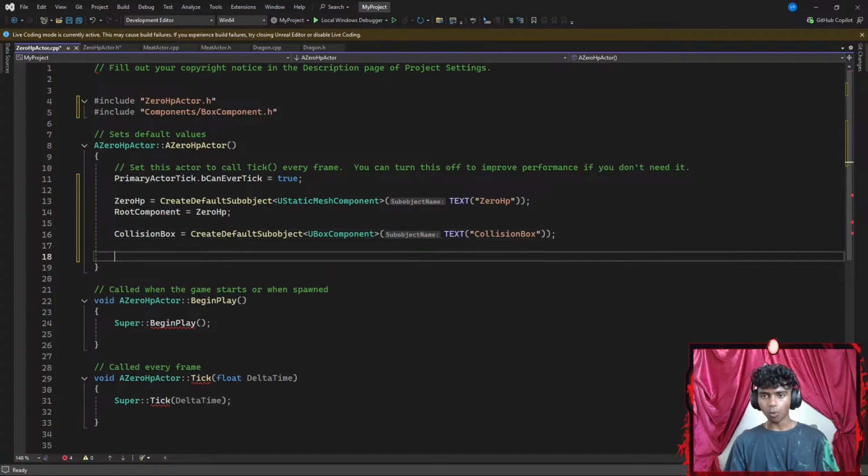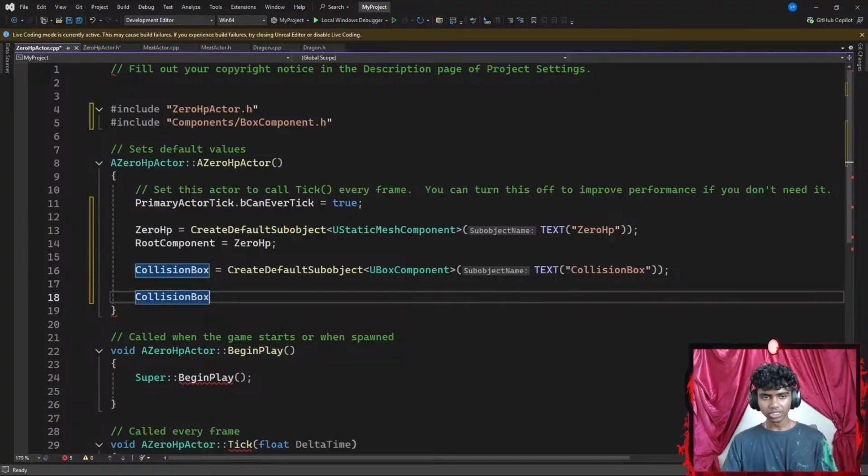Now, once I'm done with that, I want to point my collision box. Let's go with collision box to be pointing towards a few things.